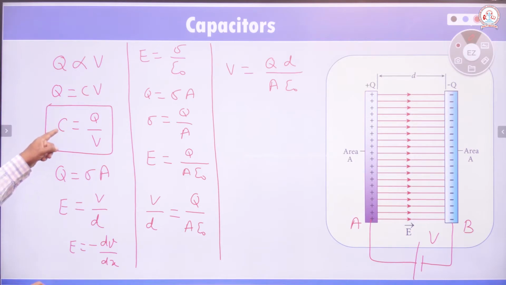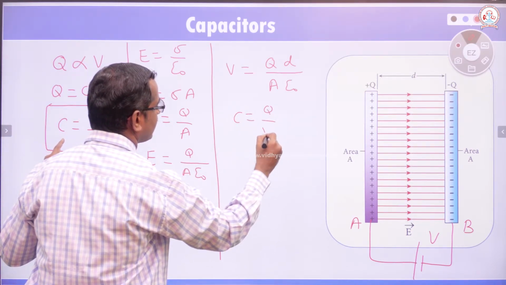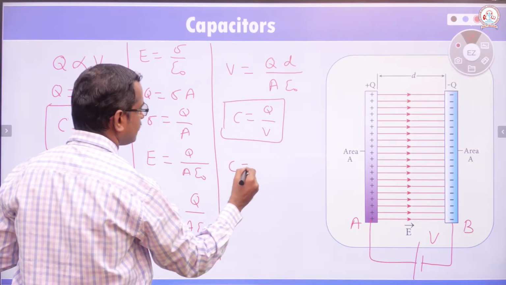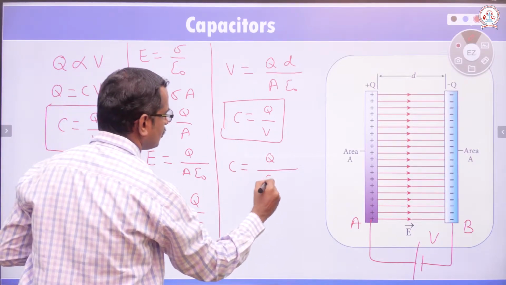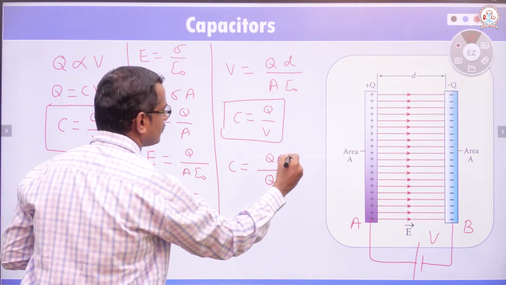We have C is equal to Q by V. If we substitute the value in this equation, we get C is equal to Q divided by V, which is Q into D divided by A into epsilon naught.